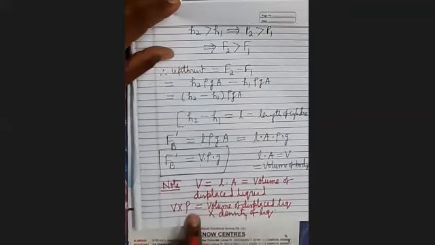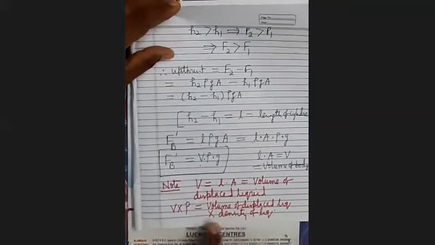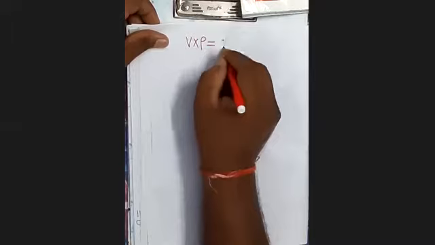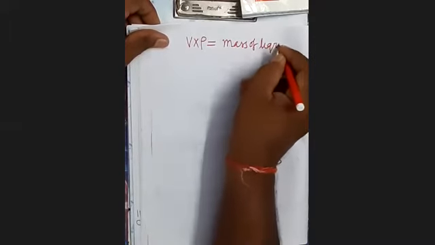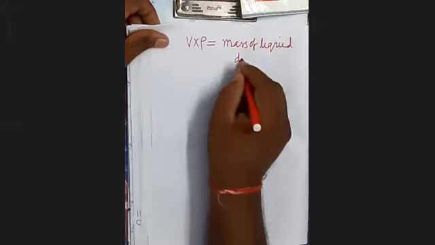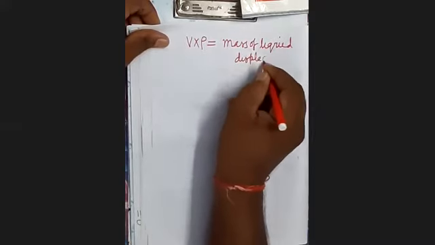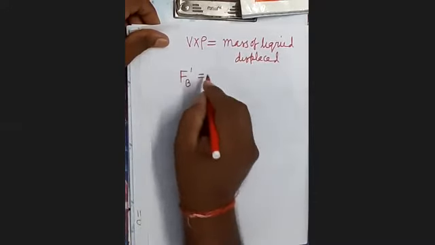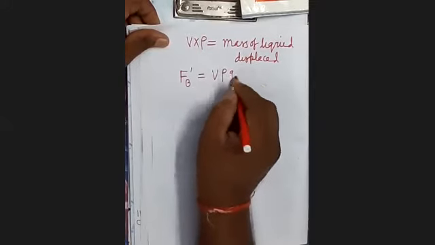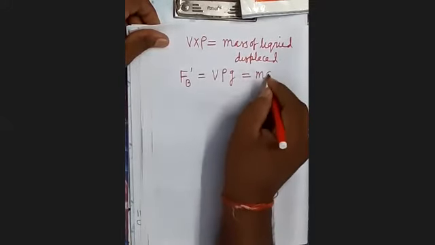So V into rho is the mass of liquid displaced. Means F_B dash will be equal to V rho G equals M into G.